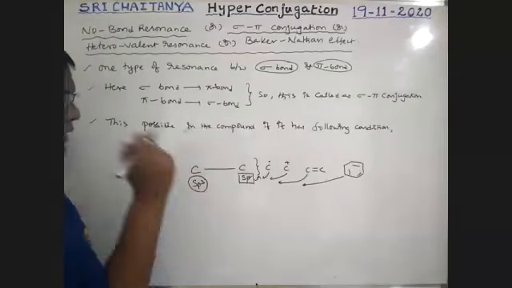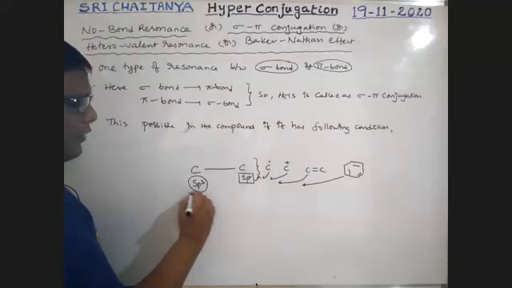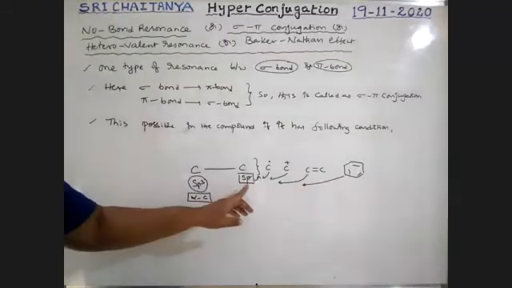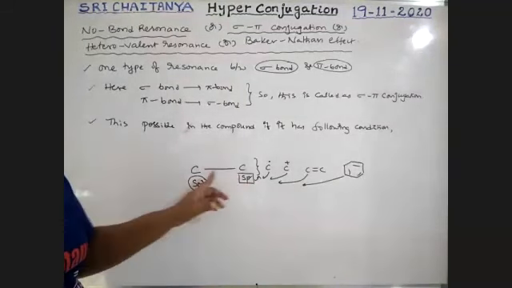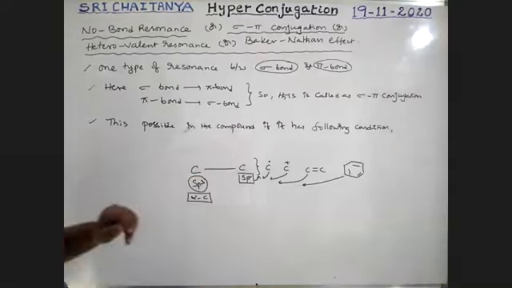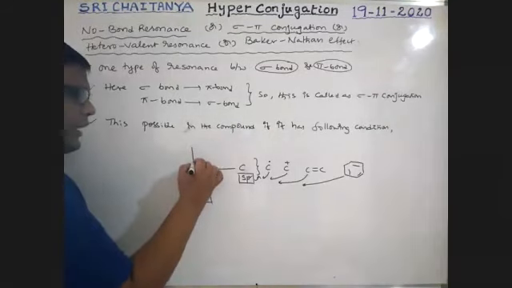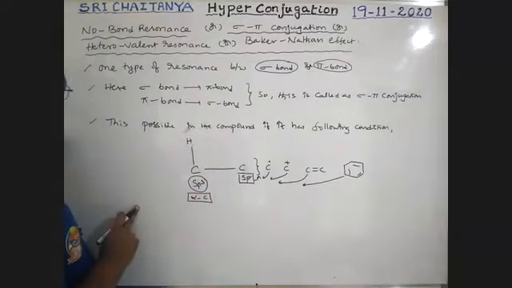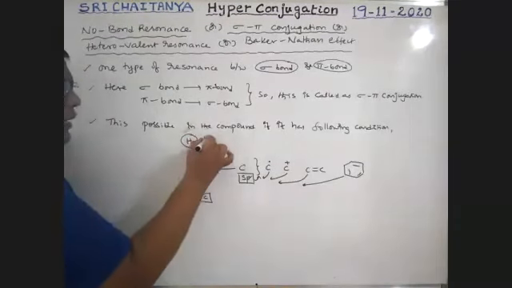Therefore, this sp3 carbon is considered the alpha carbon, because this is the functional group. The very next carbon attached to the functional group is the alpha carbon. If this alpha carbon has at least one hydrogen, that is an alpha hydrogen.